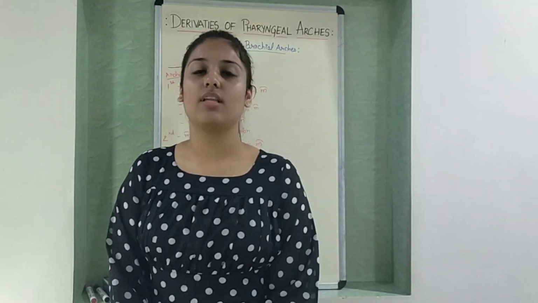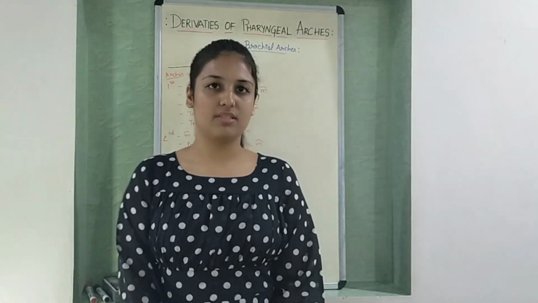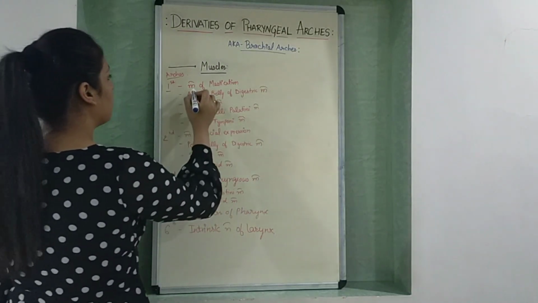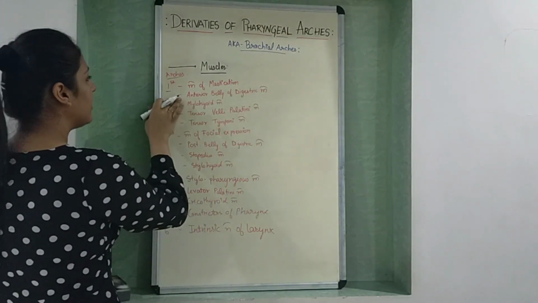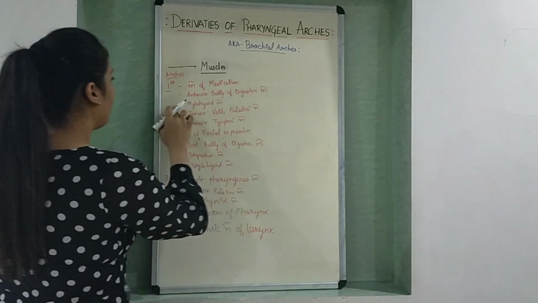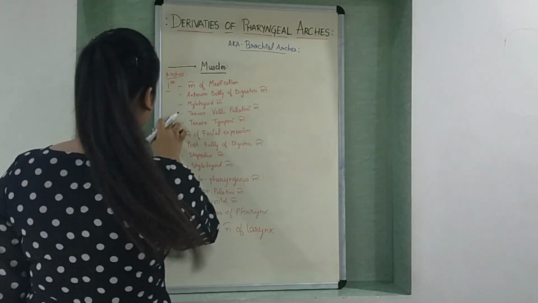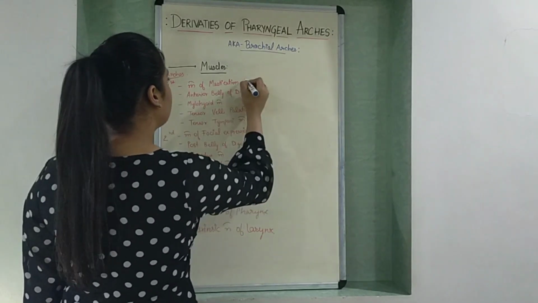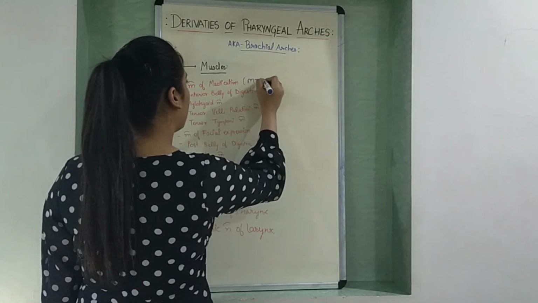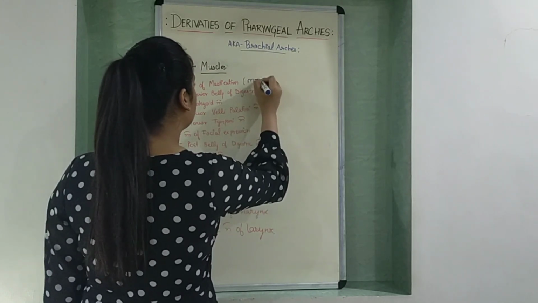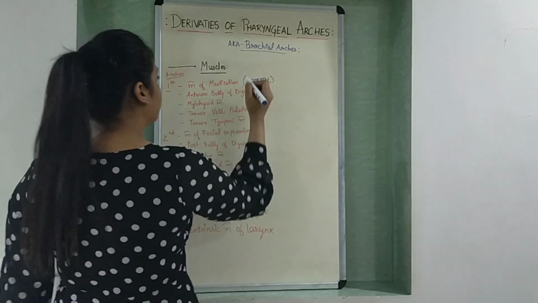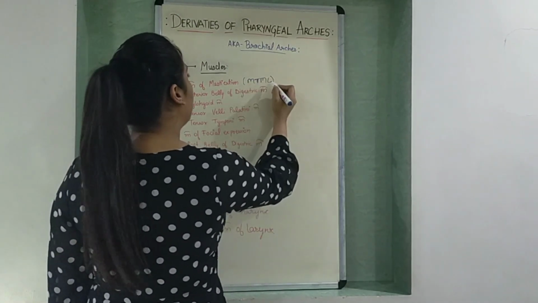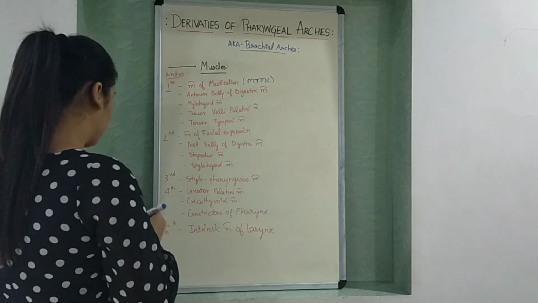Now let's study the last topic of this video, that is muscles. The muscles derived from first arch are muscles of mastication, anterior belly of digastric muscle, mylohyoid muscle, tensor veli palatini muscle, tensor tympani muscle. Muscles of mastication are MTML, where M stands for masseter muscle, T stands for temporalis muscle, M stands for medial pterygoid muscle, and L stands for lateral pterygoid muscle.